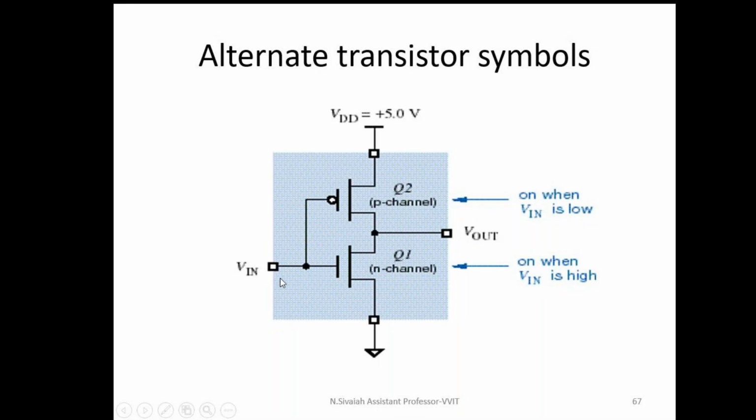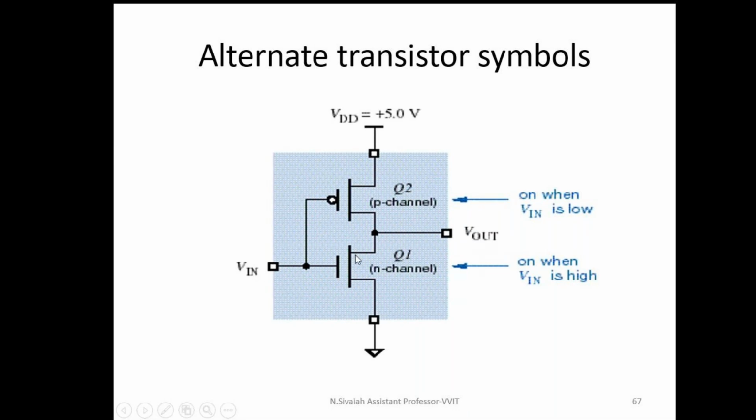When the input is logic 0, the PMOS transistor is on and the NMOS transistor is off, so VDD is transferred to the output, and the output voltage is logic 1. If input is 0, output is 1. That's why it is called an inverter. Similarly, I can apply input voltage of logic 1.